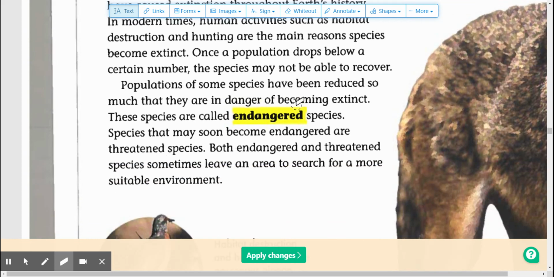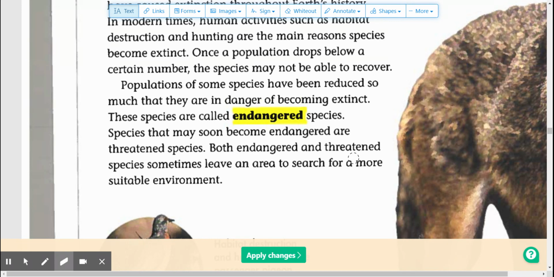Populations of species that have been reduced so much they are in danger of becoming extinct are called endangered species. Species that may soon become endangered are threatened species. Both endangered and threatened species sometimes leave an area to search for a more suitable environment.